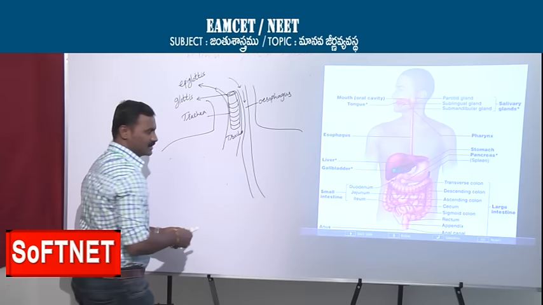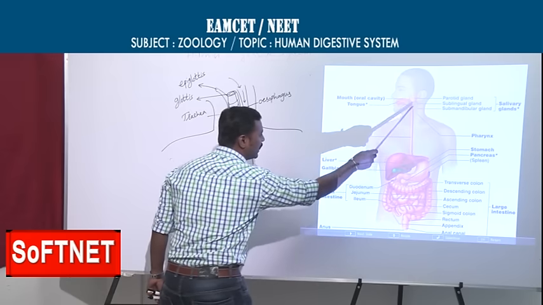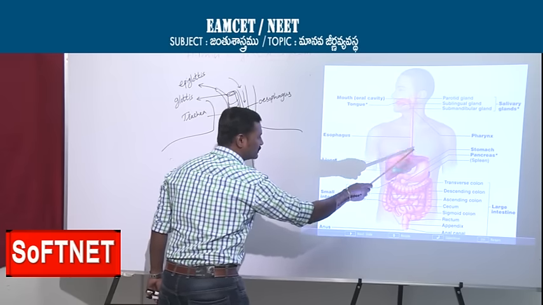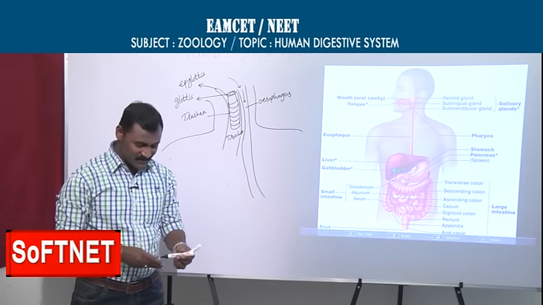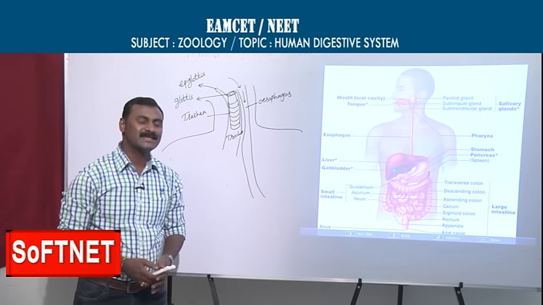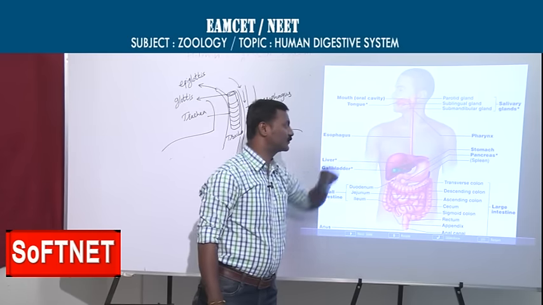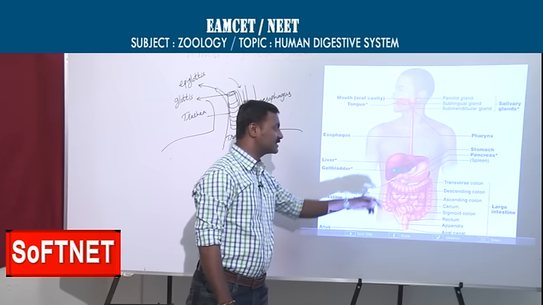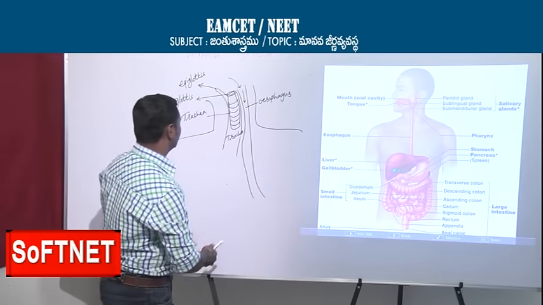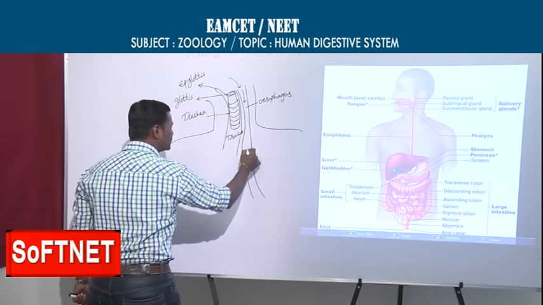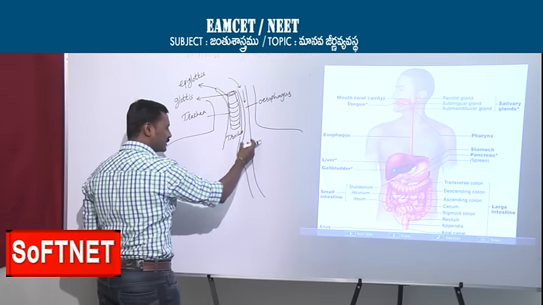Now the esophagus. Here we can see the esophagus. Directly you are observing a straight tube from here to here. Esophagus is not useful for digestion. It is a simple passage from the pharynx region directly to the stomach. The food does not stop in this area, and it is fully lined with mucus. So that's why the food comes directly.